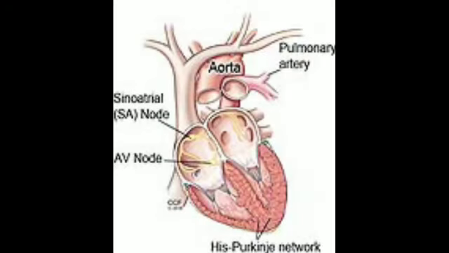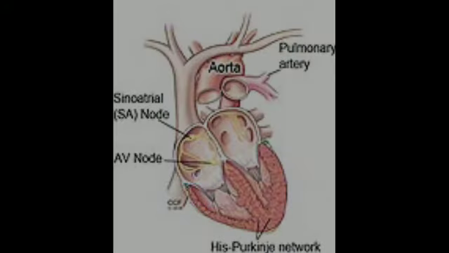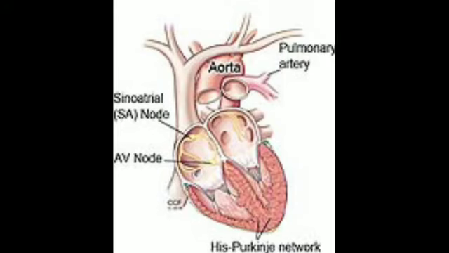So this particular node is responsible for the initiation and maintenance of the heartbeat. So it initiates and maintains the heartbeat. Sometimes this pacemaker gets disturbed. There's some problem, so it is artificially replaced by an artificial pacemaker, which is an electronic device placed surgically into the heart to produce and maintain heartbeat. And it is used when the natural pacemaker is defective. Exactly, it becomes defective. There is some problem with it.